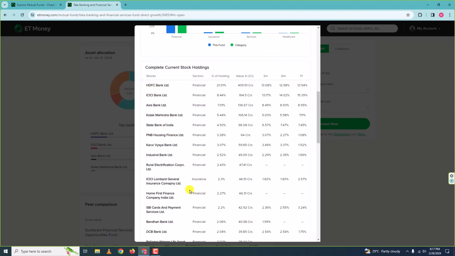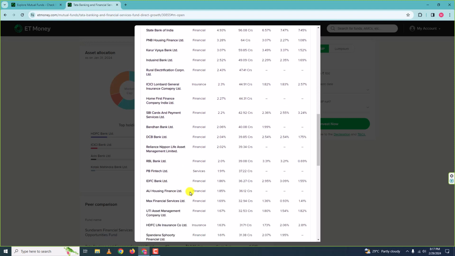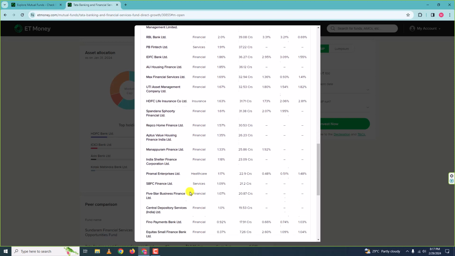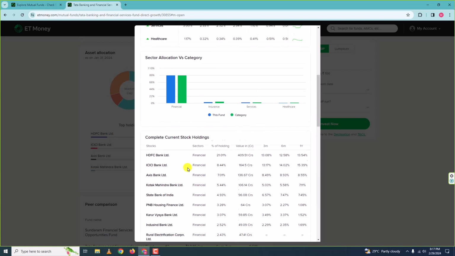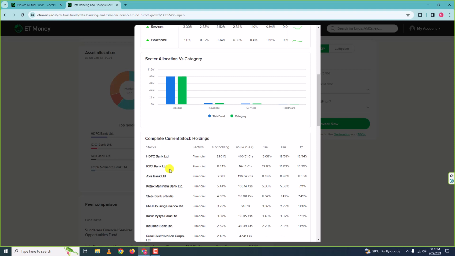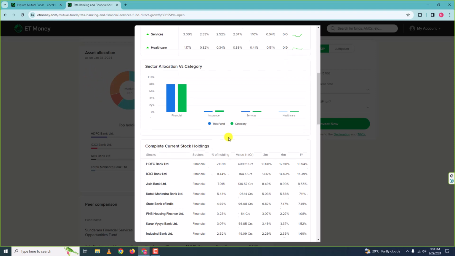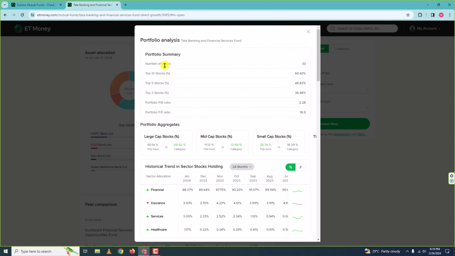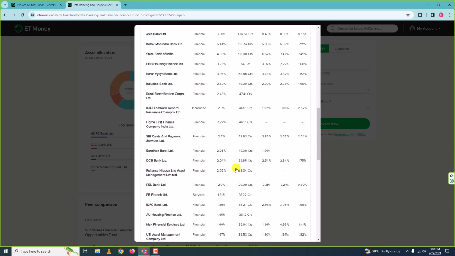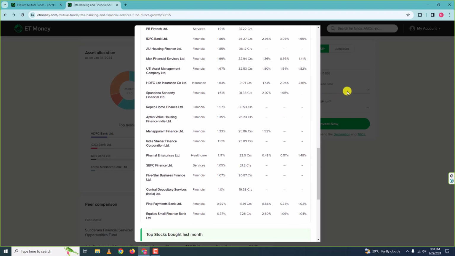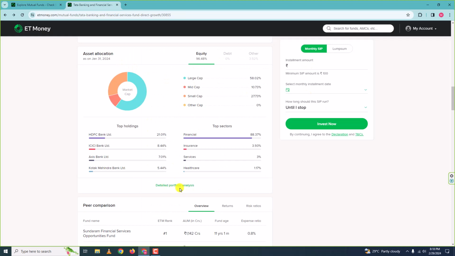this mutual fund invests. Okay, so these are the various companies wherein this particular mutual fund is investing. So totally it is investing in 33 companies. Okay, 33 companies' stocks. So this is how you can get details of the mutual fund.